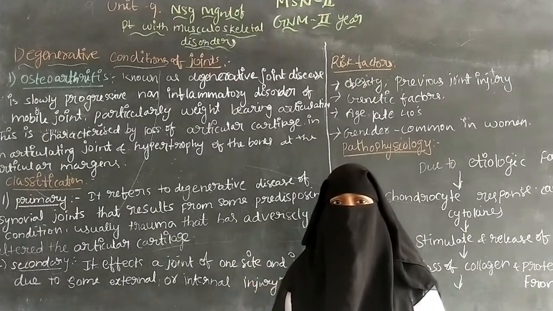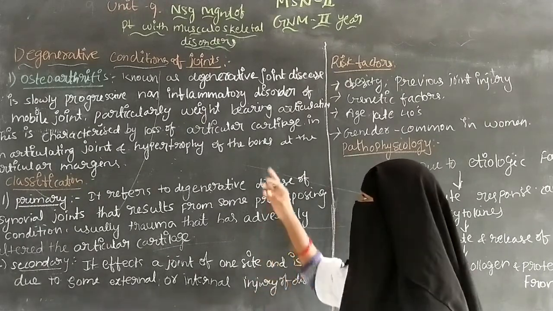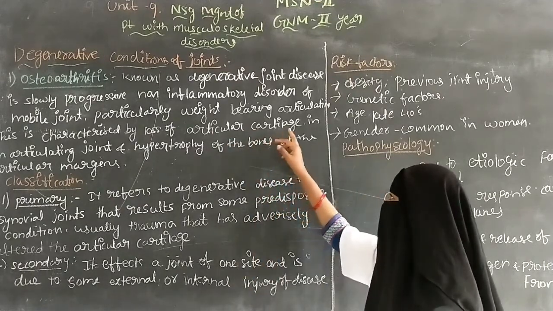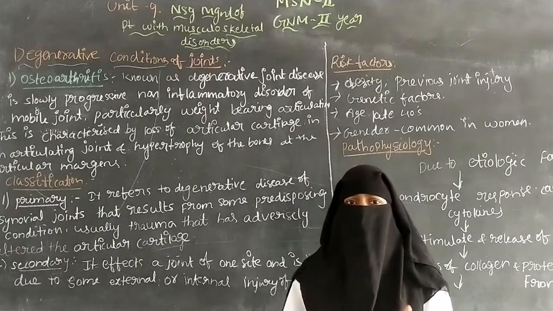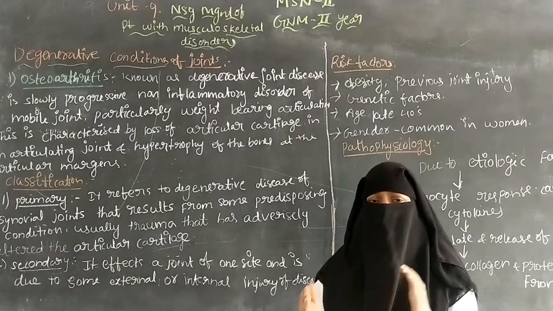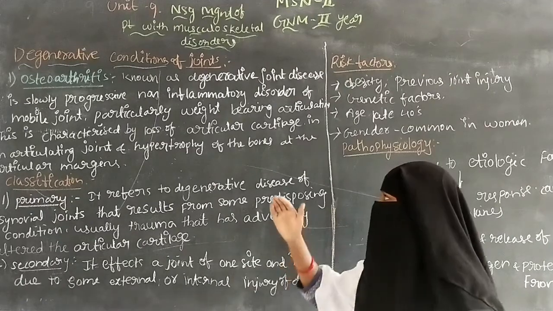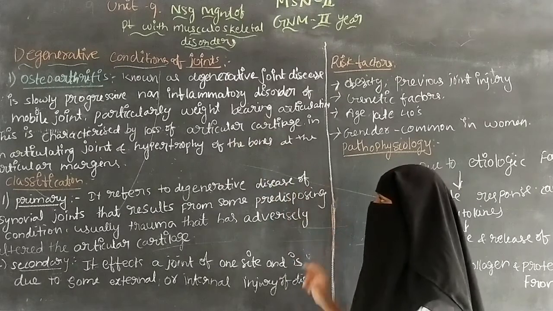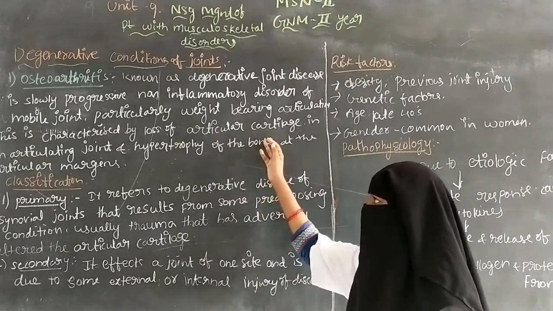Where two bones join or meet together, the joint is covered by cartilage. This is called articular cartilage. Articular cartilage covers the ends of the bones, where the two bones meet, and the cartilage covers them. Because of this loss of articular cartilage, it causes